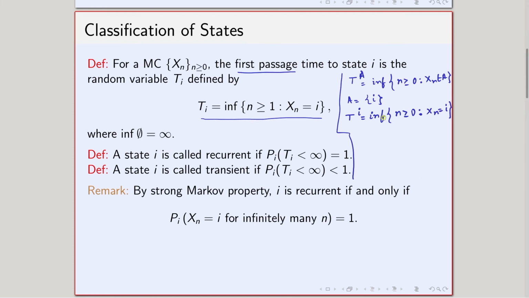So, the only change between hitting time and that first passage time is that in this case I have taken n greater than or equal to 0, and in this case I have taken n greater than or equal to 1.